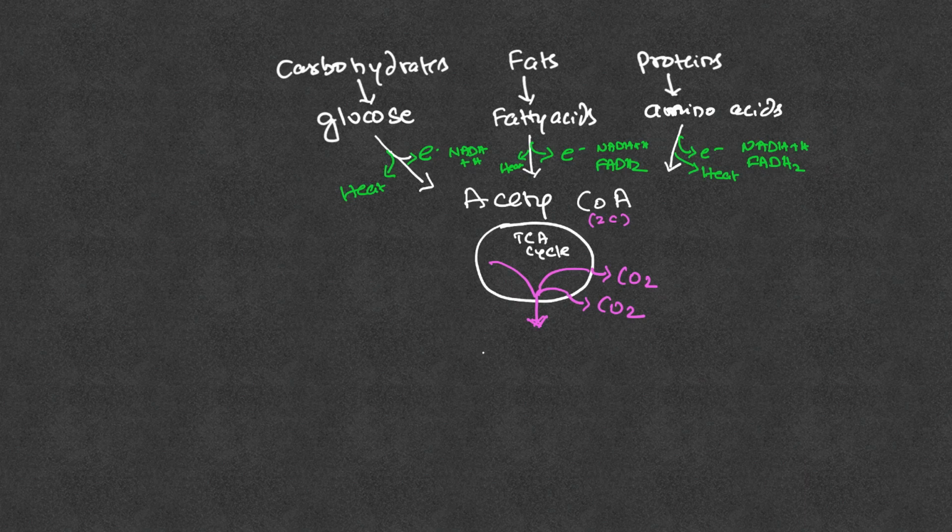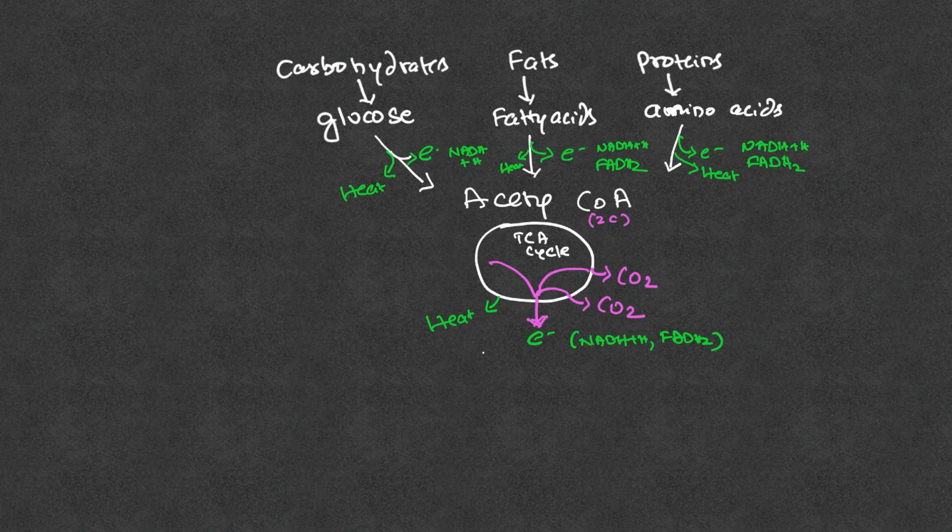Now when this oxidation is going on, as I already told you, the oxidation is basically a release of electrons. So electrons are released again. Electrons are there in the form of NADH plus H plus, or FADH2. Not only electrons are released here, but as the metabolic pathway is running, there will be a release of heat also.